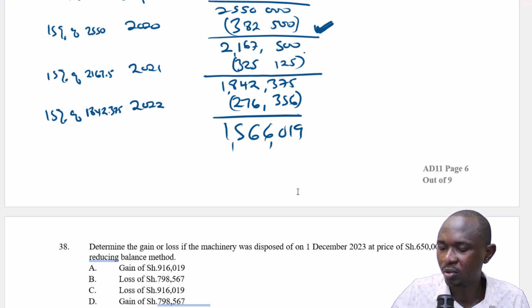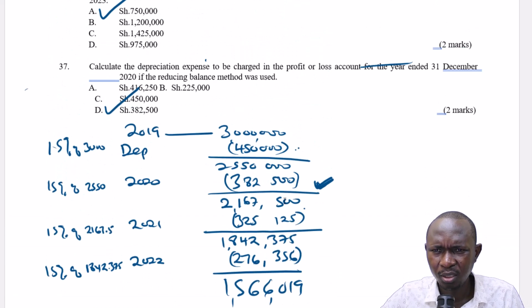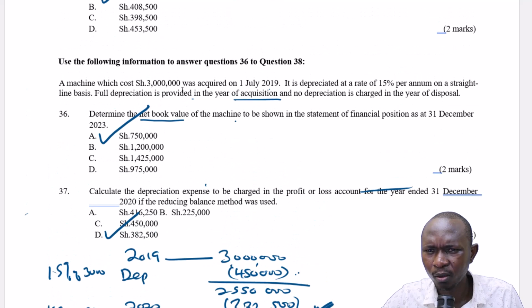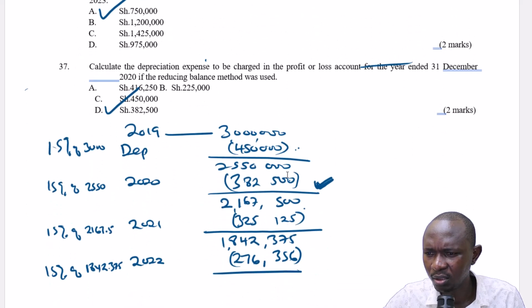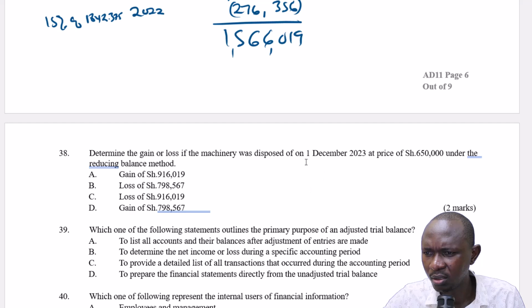Now we've got 2023. Wait a minute, 2023 there was something about the year of disposal. Full depreciation is provided in the year of acquisition, but no depreciation is charged in the year of disposal. When was it disposed? 1st December 2023.